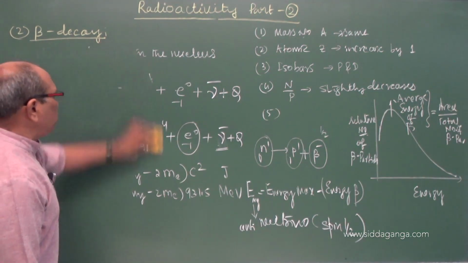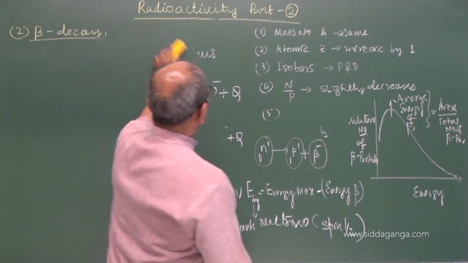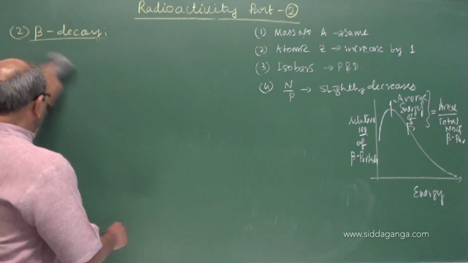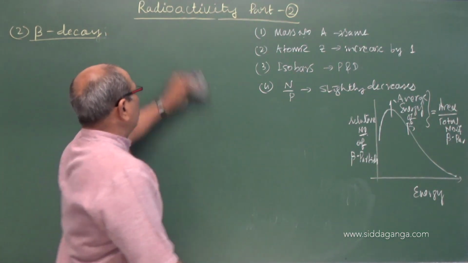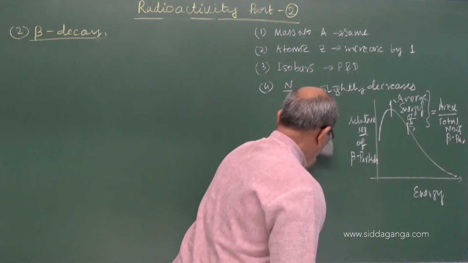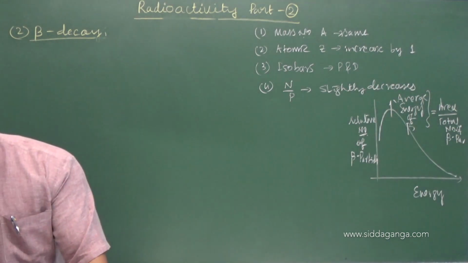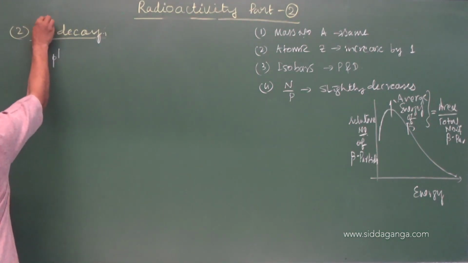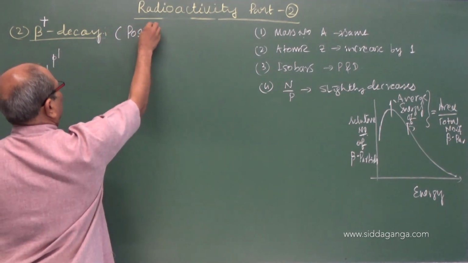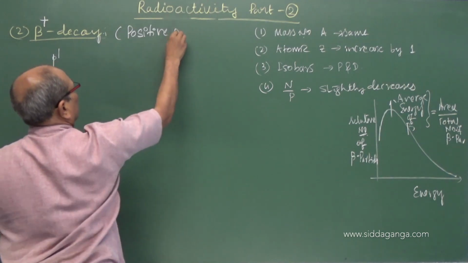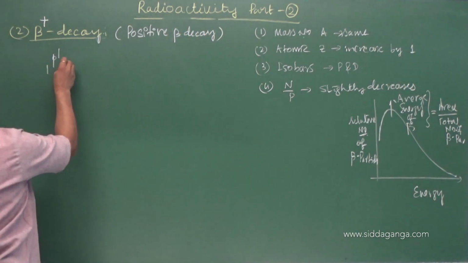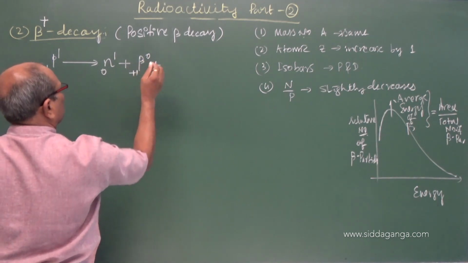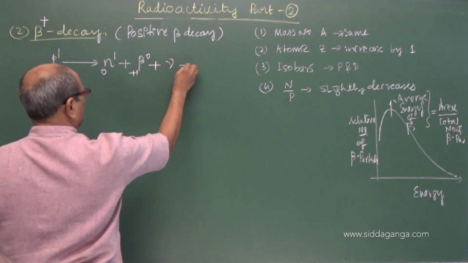Let us come to positive beta decay. In the case of positive beta decay, a proton is converted into a neutron plus a positron, beta plus, plus a neutrino plus energy.